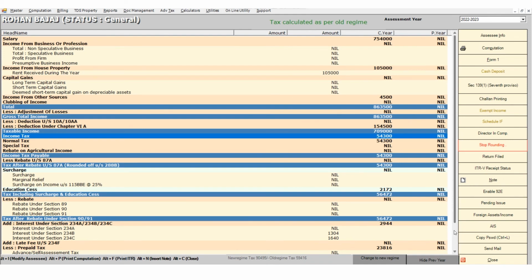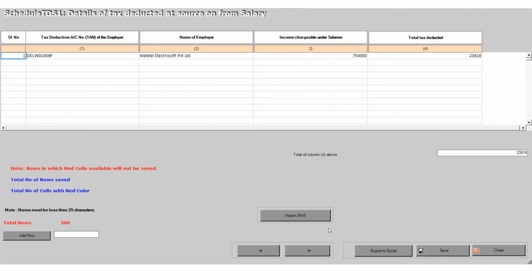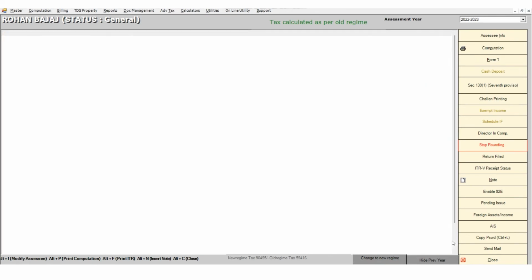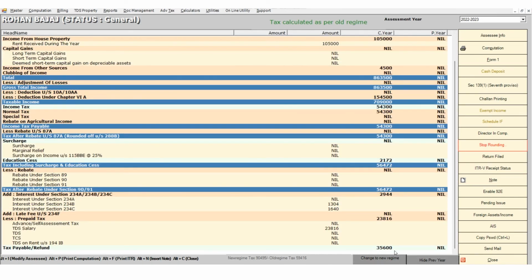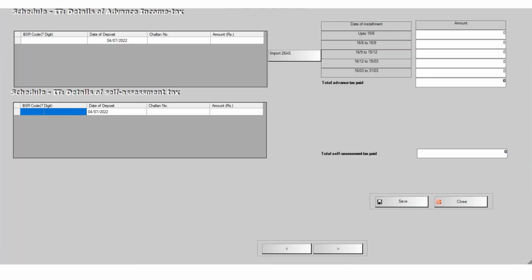And as per the records, Mr. Rohan Bajaj has made some payment in the TDS, or his TDS has been deducted on the salary. So here you can import the details of the TDS deducted on the salary from the 26AS, and for the remaining amount, if any, you need to pay the tax to the government. Here comes the amount which is required to be paid by Mr. Rohan Bajaj as a self-assessment tax, or you can say as an advance tax. So here you need to enter the details of tax which has been paid as a self-assessment tax over here.